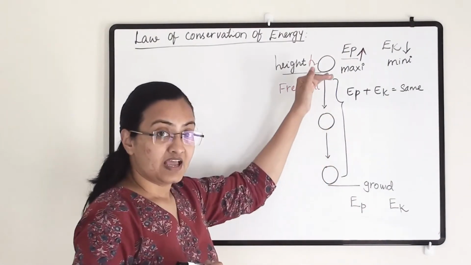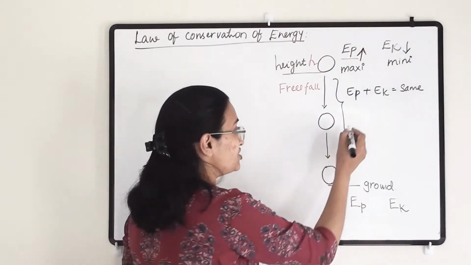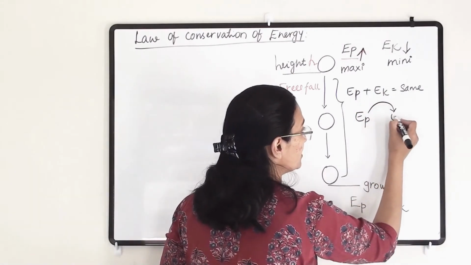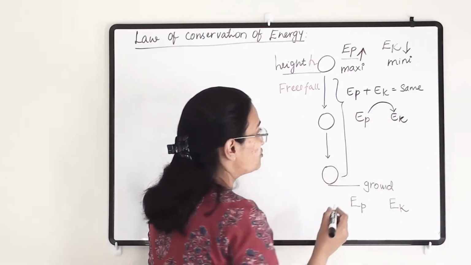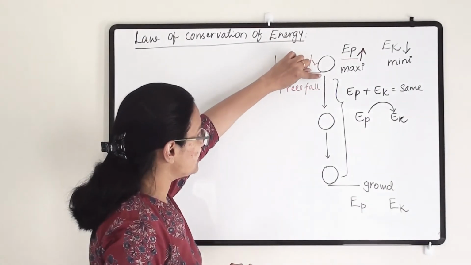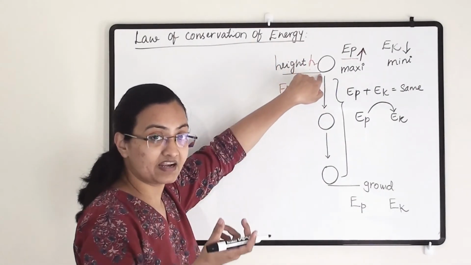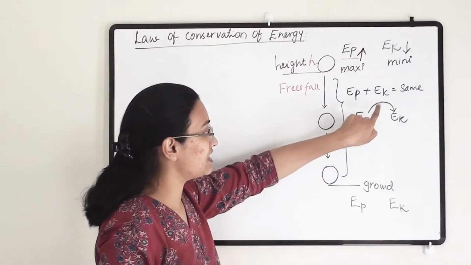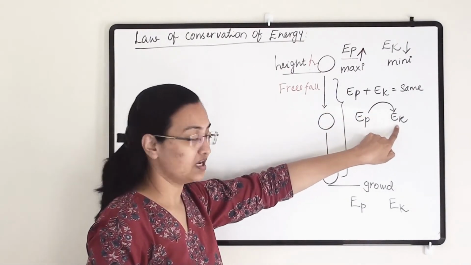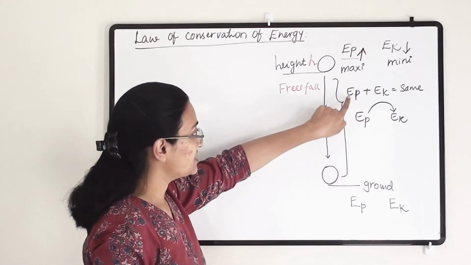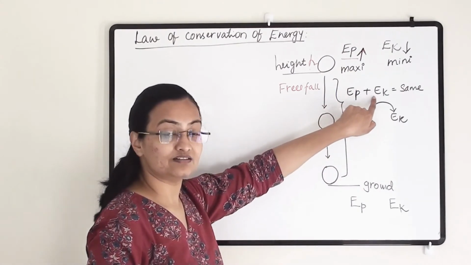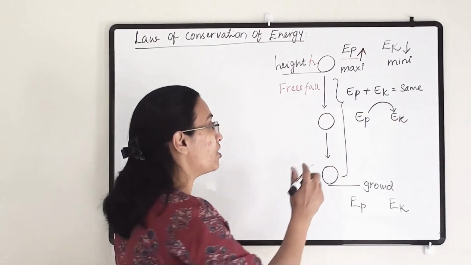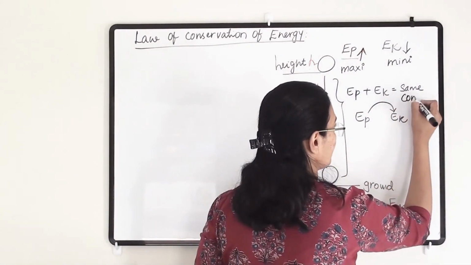But yes, as it is coming down, its potential energy starts converting into kinetic energy. So once its fall has started, it is gaining kinetic energy, and from here itself its potential energy has started converting into kinetic energy. But at all times the sum of its potential energy and kinetic energy will remain constant,